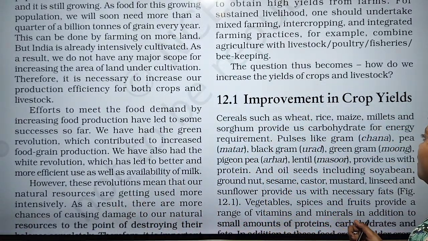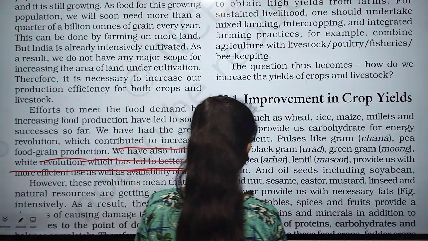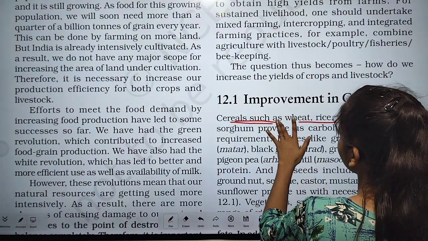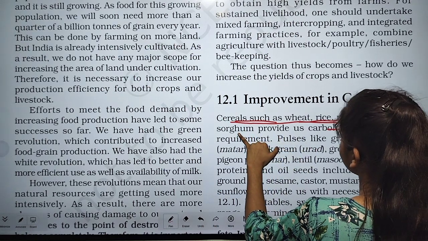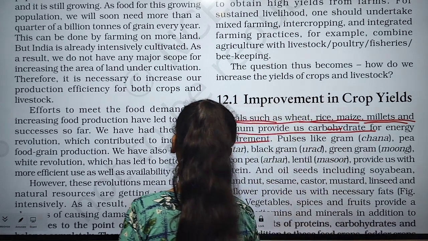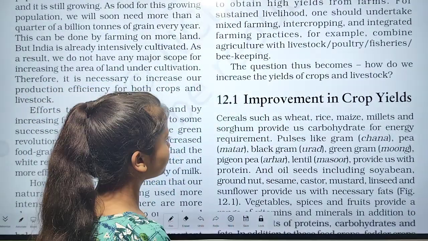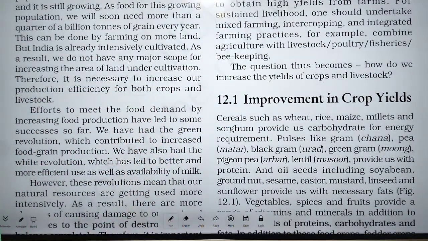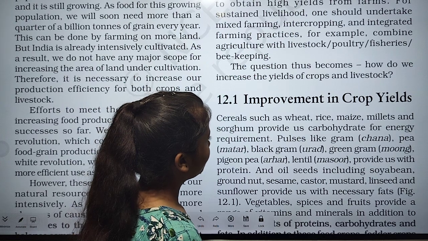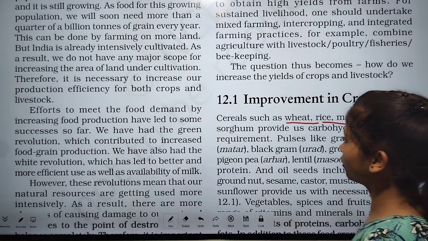Cereals such as wheat, rice, maize, millets, and sorghum provide the carbohydrate for our energy requirement. These provide us carbohydrate, and carbohydrate is important for our energy. So, the cereals are wheat, rice, maize, millet, and sorghum.